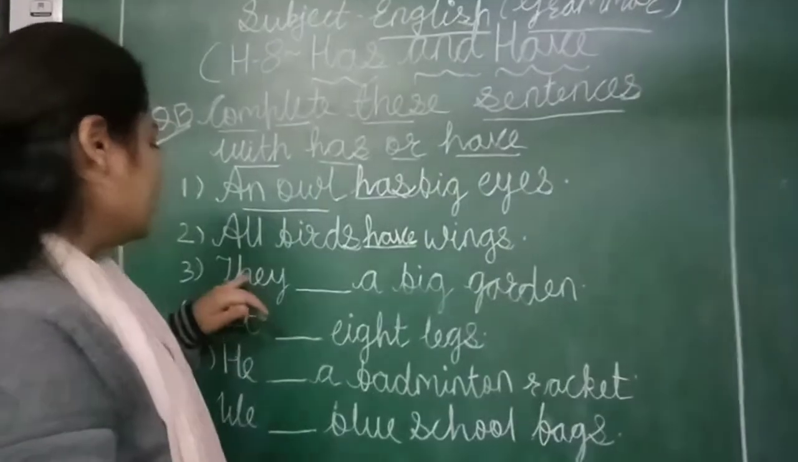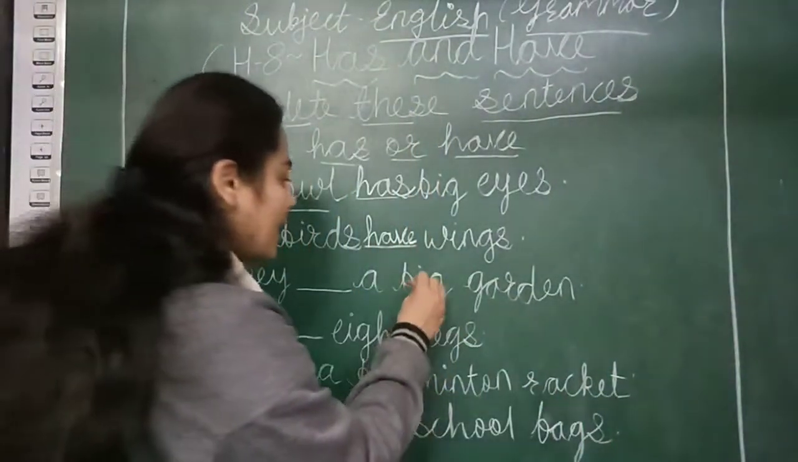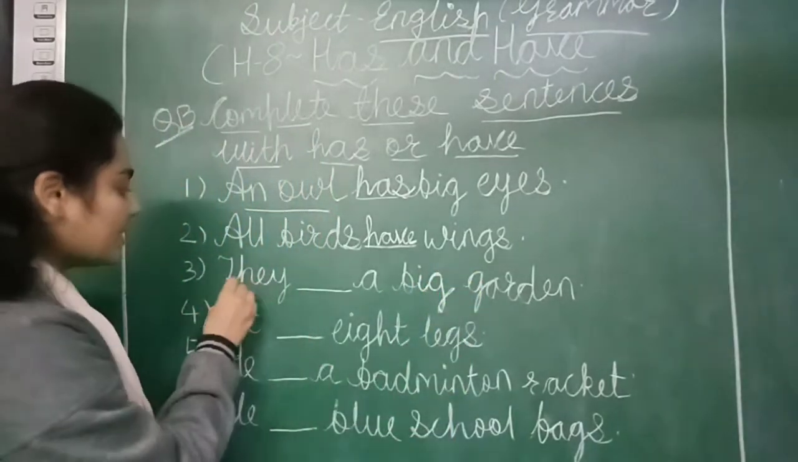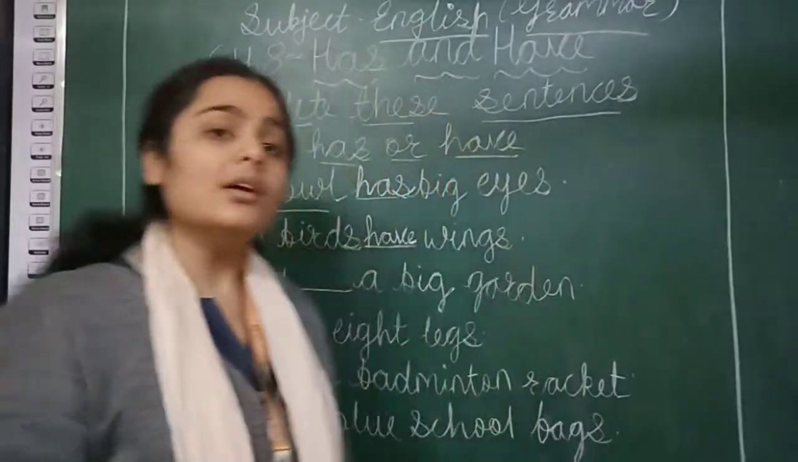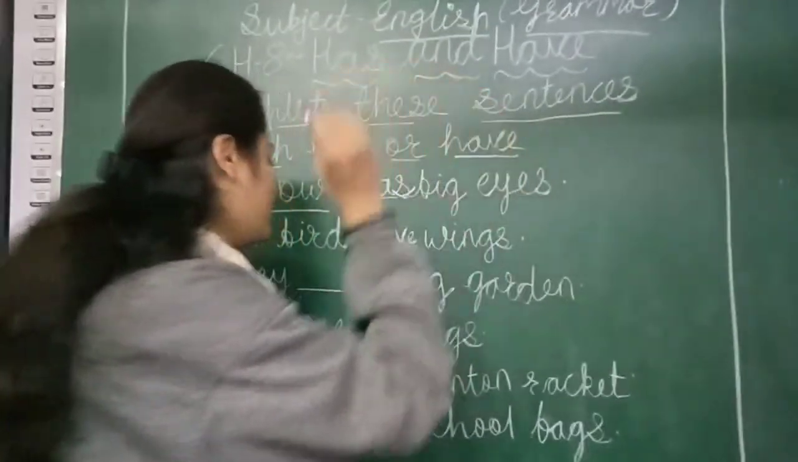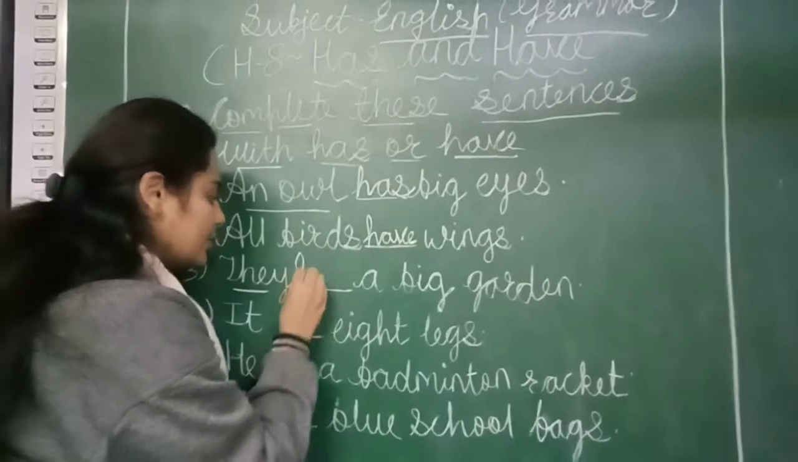Next, they dash a big garden. What is written here? They. Where are we using they? We are using they in plural. So what do we use with plural? We are using have. So they have a big garden.